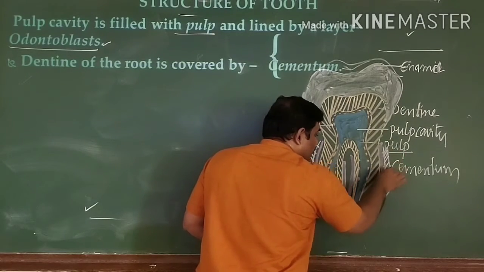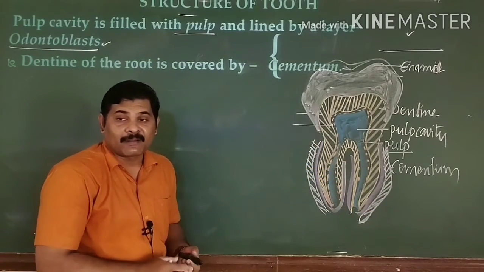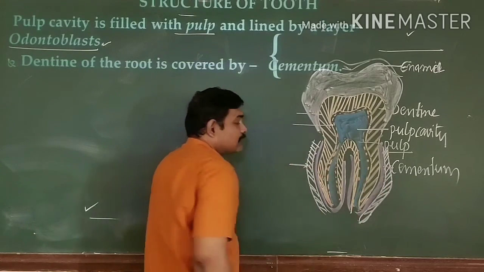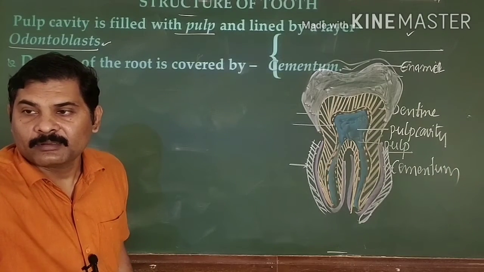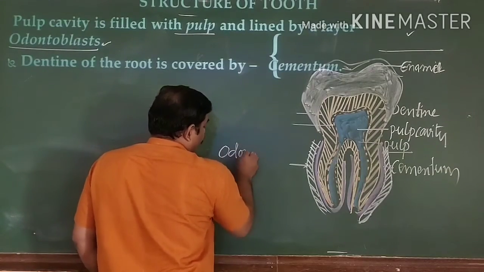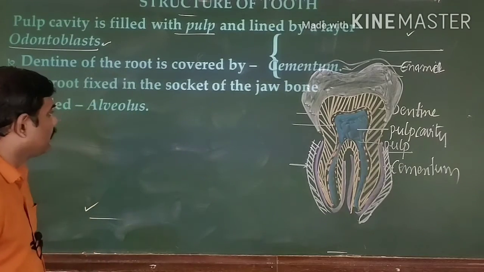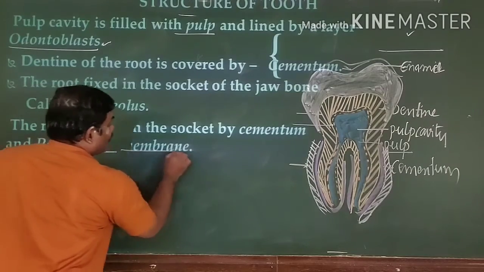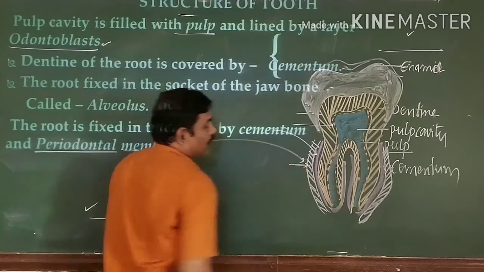So my point is, the root of the teeth is covered by two important things. One is the cementum, whereas the second one is the periodontal membrane. You can see here, this is called the periodontal membrane. And this one is the cementum.